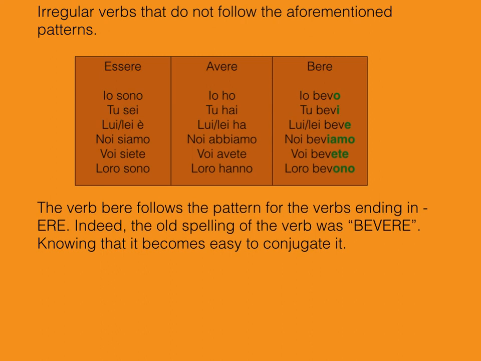The verb here follows the pattern for the verbs ending in ere. So we're speaking about the verb bere. And indeed, the old spelling of the verb was bevere. Knowing that, it will become easy for you to conjugate it.